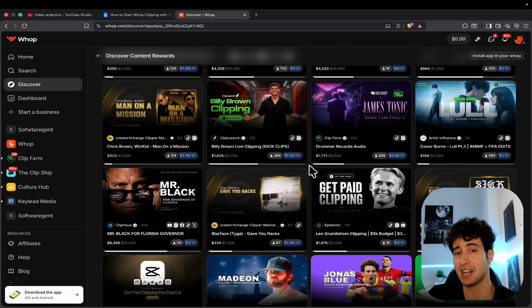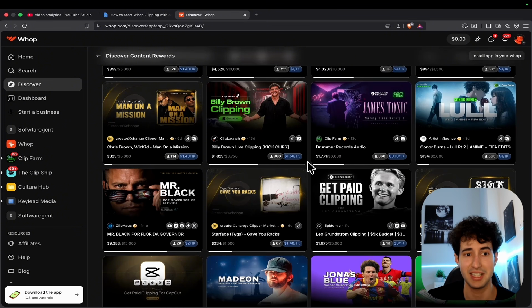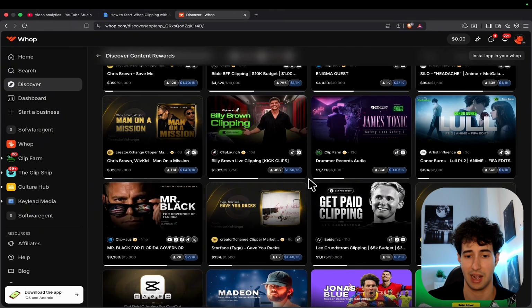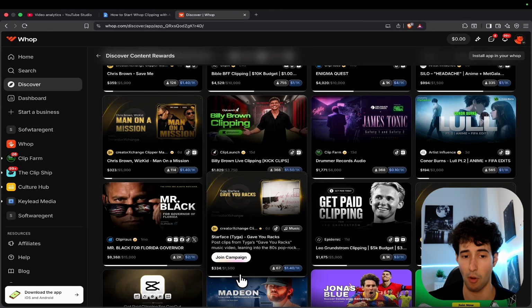So ideally, you would want a campaign that allows you to post into as many platforms as possible, since you can create just one short and post it on all the social media platforms, which means that you can get paid for basically the same work from all the views that you gather in all the social media platforms. Then another super important metric that you need to look for is the remaining budget of each campaign. And where you can see this is basically at the bottom of each campaign to how full this line at the bottom is.